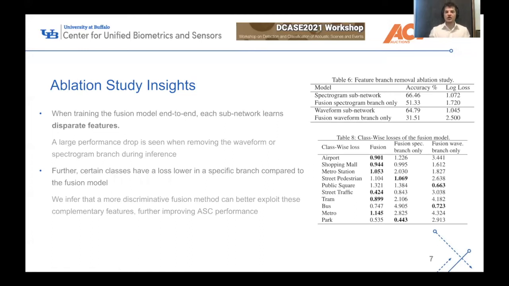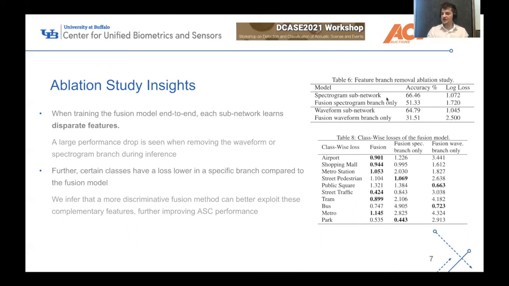Another big part of this paper were the insights that we got from the ablation studies. What we really learned is that when training this fusion model end to end, each of these waveform and spectrogram sub-branches learn disparate features. The way we noticed this is we saw a large performance drop when we removed one of the branches in the fusion network. If you think back to that fusion network, there are 2 branches and then the classification layer. So for this study, what we did is we cut away, for example, the waveform branch, and we see how the spectrogram branch performs when it was trained in the fusion setting.